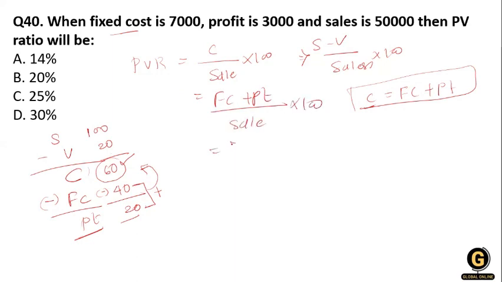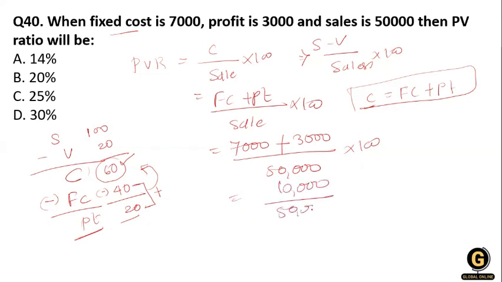The fixed cost is 7,000, profit is 3,000, sale is 50,000, multiplied by 100. So 10,000 over 50,000 gives 20%. So the right answer is option B, 20%.